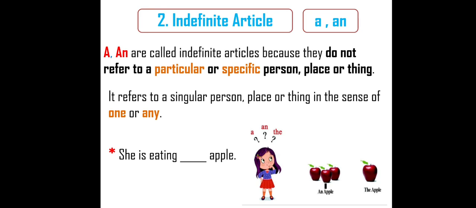No one knows. So it is an indefinite article. So "an" is possible before that. An article. Let me give you another example.